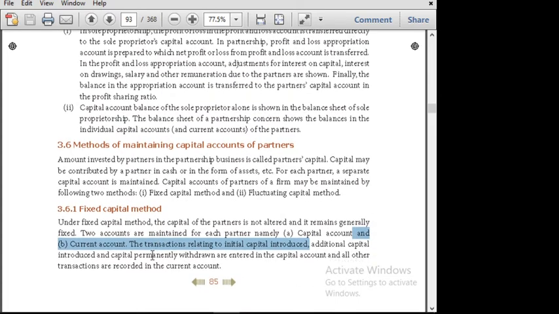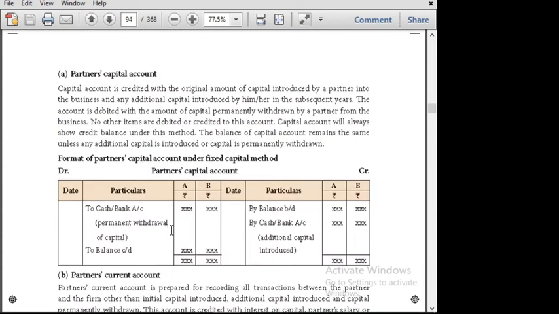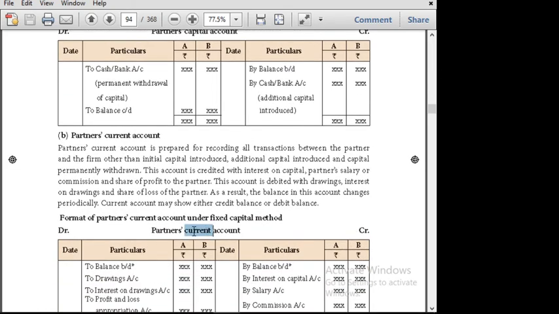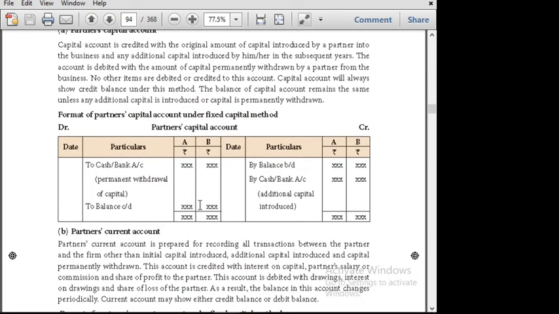Now we are going to see the format of a capital account. I said it is a fixed capital method, so partners' capital account and next is the partners' current account. Please write this format in your classwork. You are going to use both sides of the page, one side debit and the other side credit. You have two columns, inner column and outer column, where you write the names of the partners.